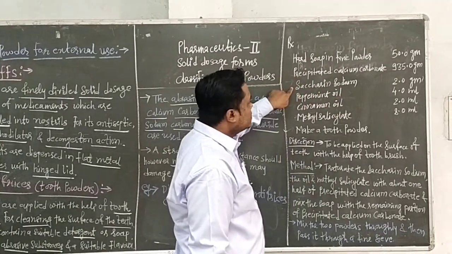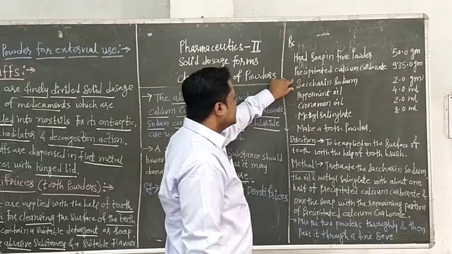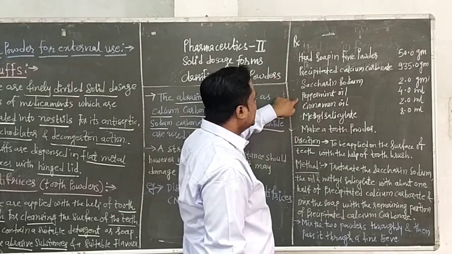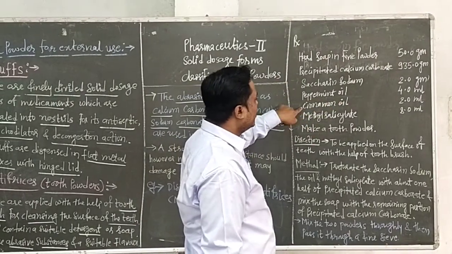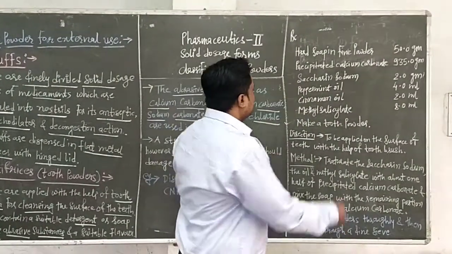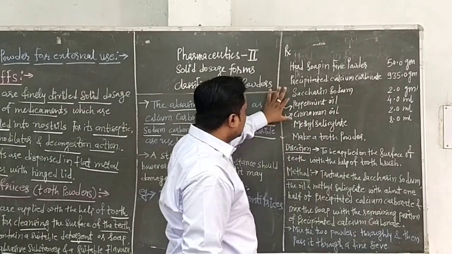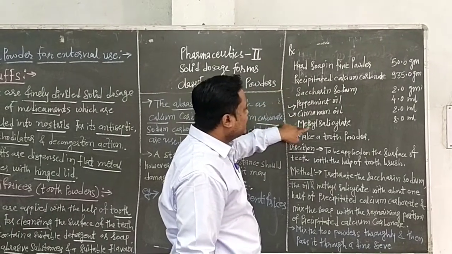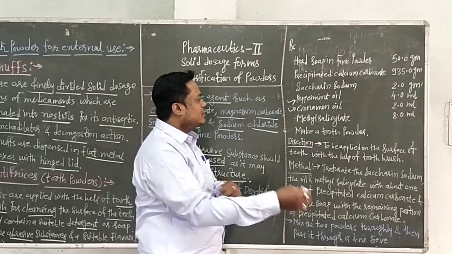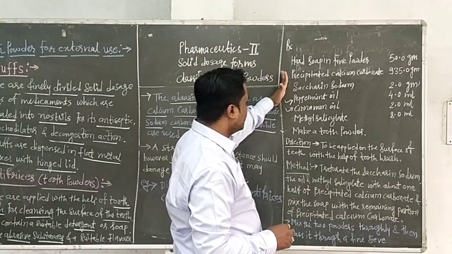Saccharin sodium 2.0 gram, used as a flavor or sweetener. Peppermint oil 4.0 ml and cinnamon oil 2.0 ml, used as flavoring agents. Then methyl salicylate as a therapeutic agent 8.0 ml, and make a tooth powder. This is the prescription of dentifrices or tooth powder.